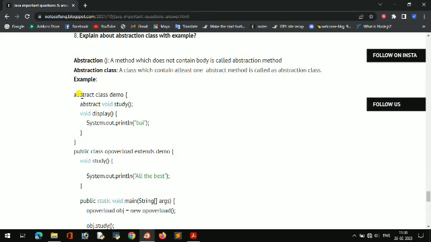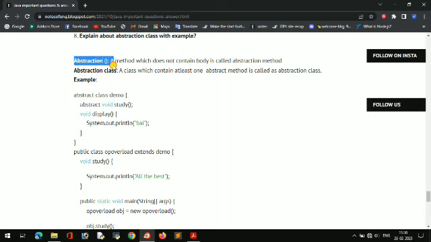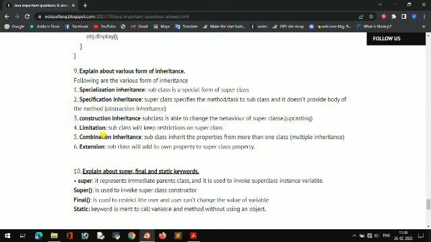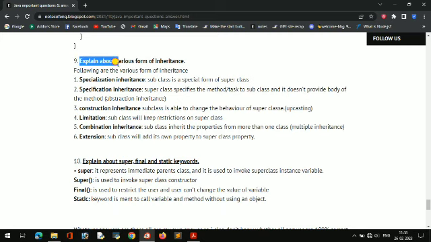So not only abstract function: if we write the abstract keyword before the function, it is called an abstract function. Abstract class means before the class if we write the abstract keyword, it is called an abstract class. You can write this simple example. And here it is asking to explain various forms of inheritance.